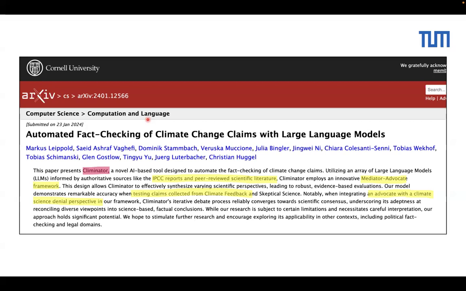One interesting thing here is that they employ a mediator-advocate framework, which I will talk about later. So it has a claim also with Climate Feedback, which I introduced previously. And they even put in an advocate with a climate science denier perspective, which I will talk about later.